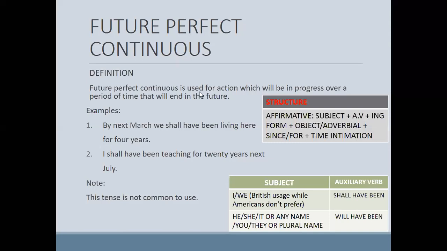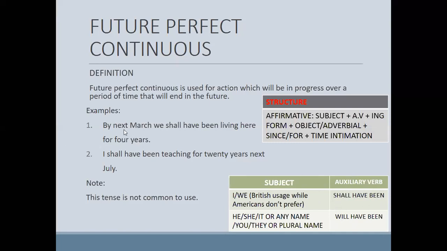Future perfect continuous is used for an action which will be in progress over a period of time that will end in the future. This is the affirmative structure of the future perfect continuous tense: subject plus auxiliary verb plus ing form plus object adverbial plus since or for plus time intimation. This is the example, and this chart shows where we use have been and where we use will have been. Instead of shall have been, we will be using will have been for all.